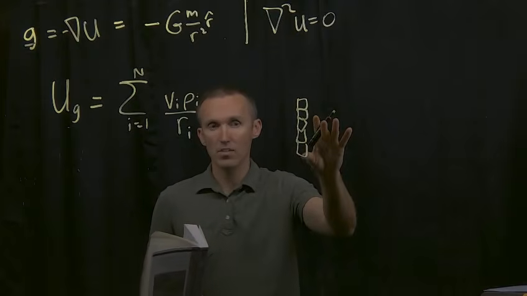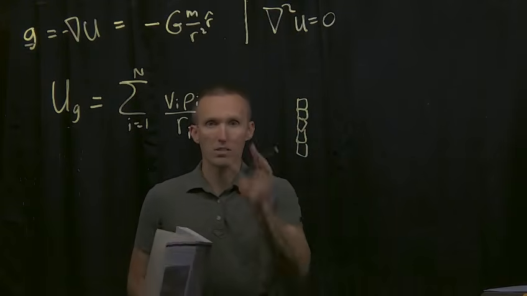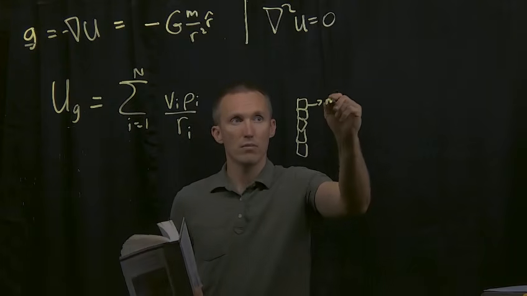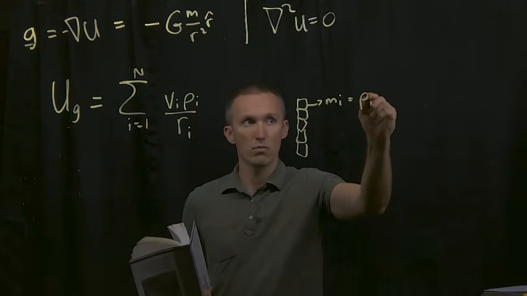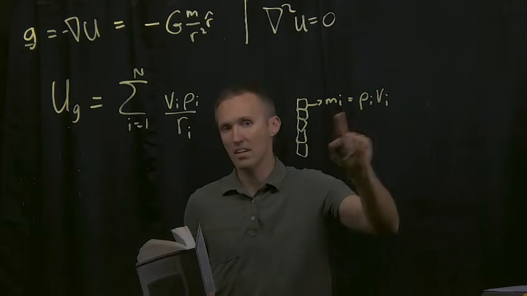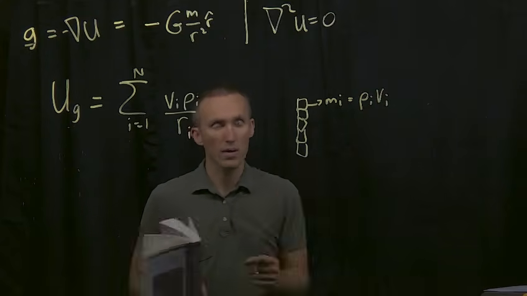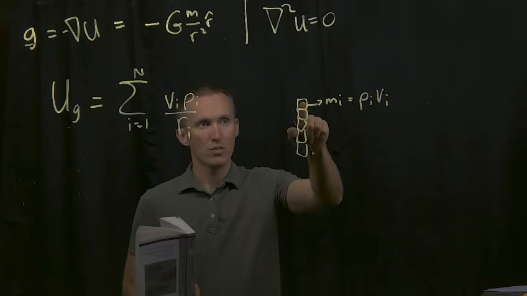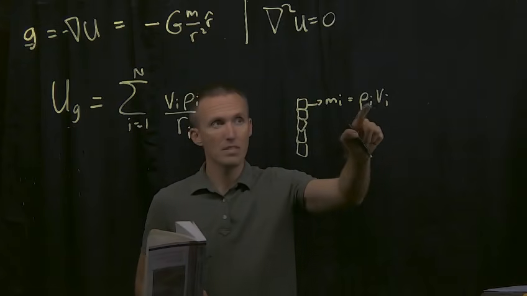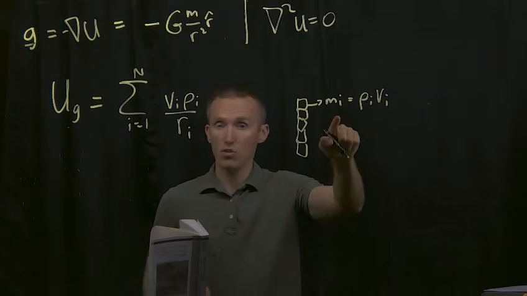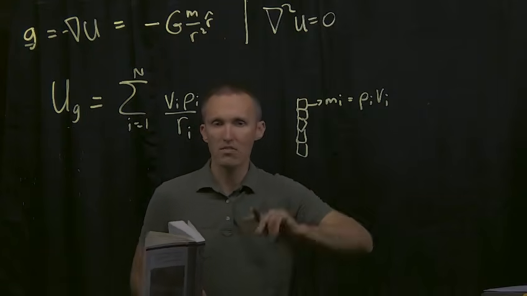Each one has some density, and I can take the volume of that box times its density. That gives me the mass of the box. So mass i is equal to rho i times V i, and the i here just means the ith box. So I'm taking the ith unit out of all my different little masses. So mass 1 is equal to the density in box 1 times the volume of box 1. Mass 2, mass 3, mass 4, mass 5, and so on and so forth.